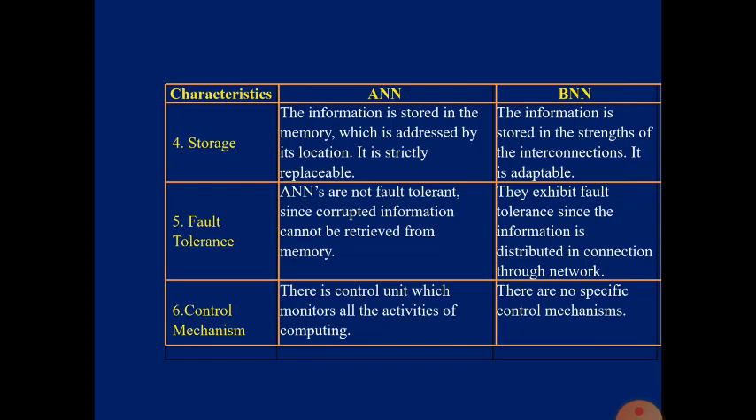Coming to the last one, it is the control mechanism. In an artificial neural network, we have a control unit which controls and coordinates all the activities that take place within the network. Whereas in a biological neural network, there is no specific control mechanism.